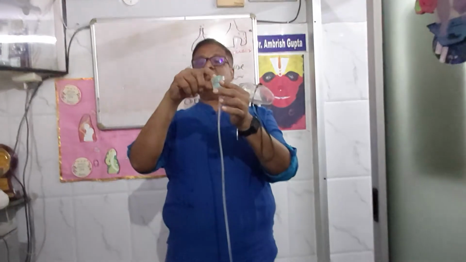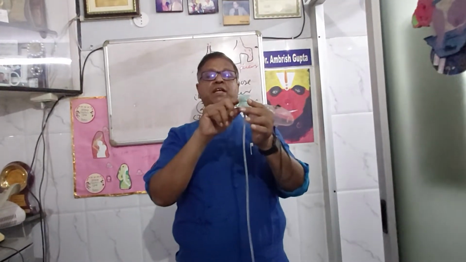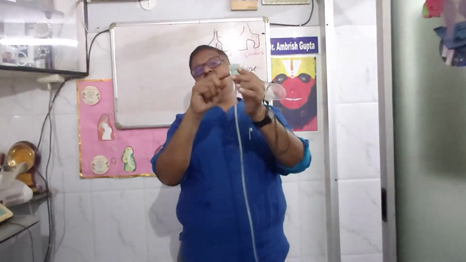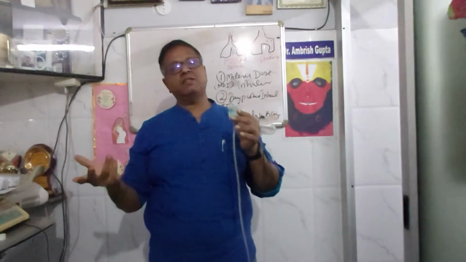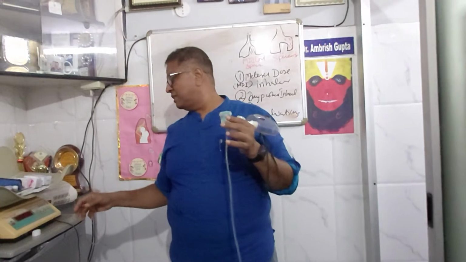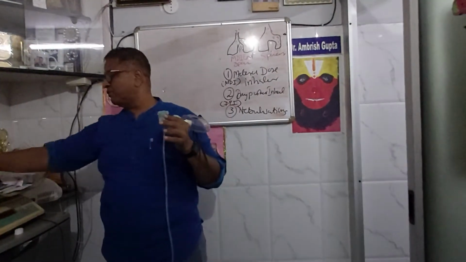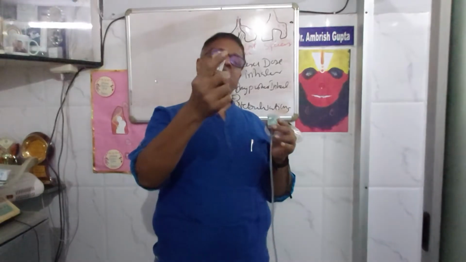So what will happen? There will be a very fast jet of air coming out, and after striking this, it will form a pressurized mode over this liquid column. This is the same action as the canister which you have seen in the MDI.